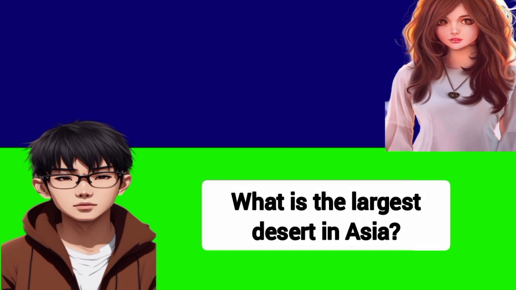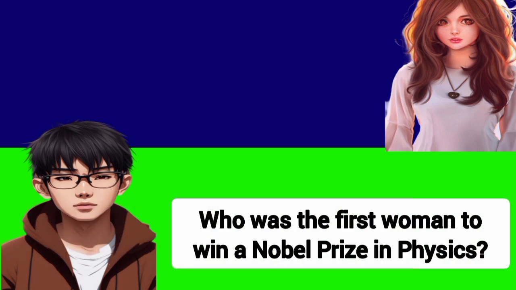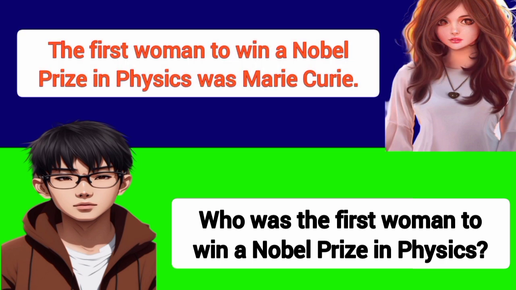What is the largest desert in Asia? The largest desert in Asia was the Gobi Desert. Who was the first woman to win a Nobel Prize in Physics? The first woman to win a Nobel Prize in Physics was Marie Curie.